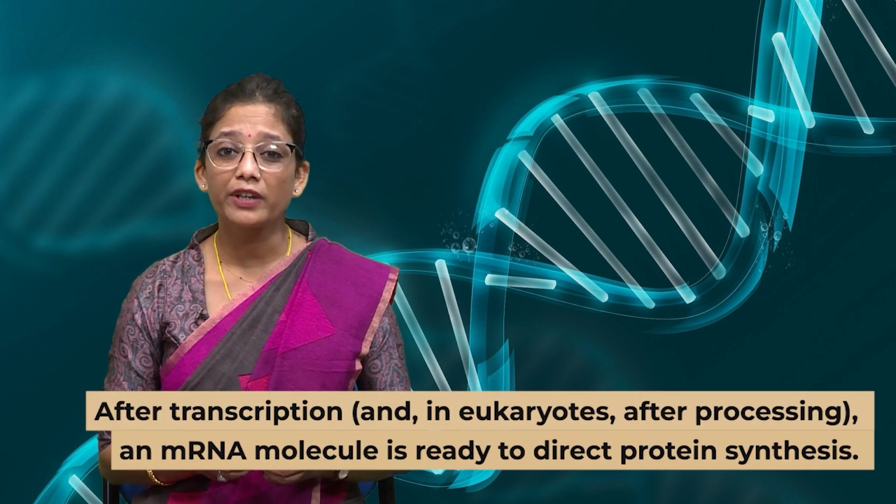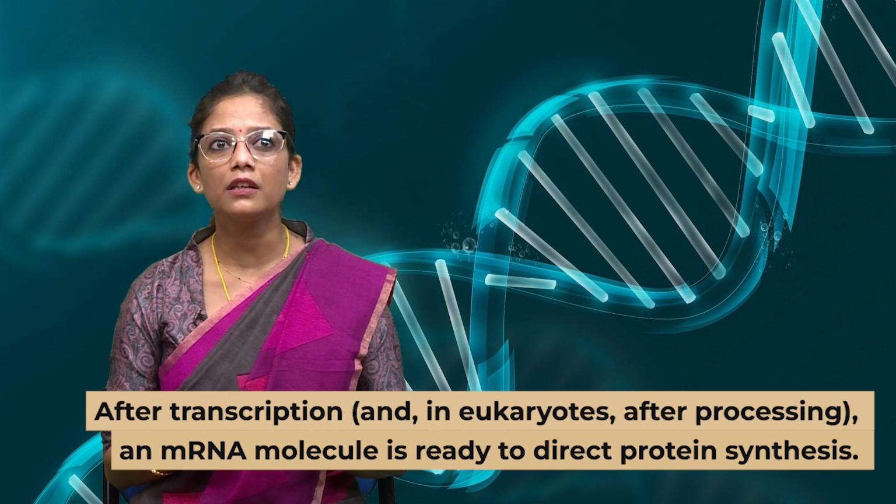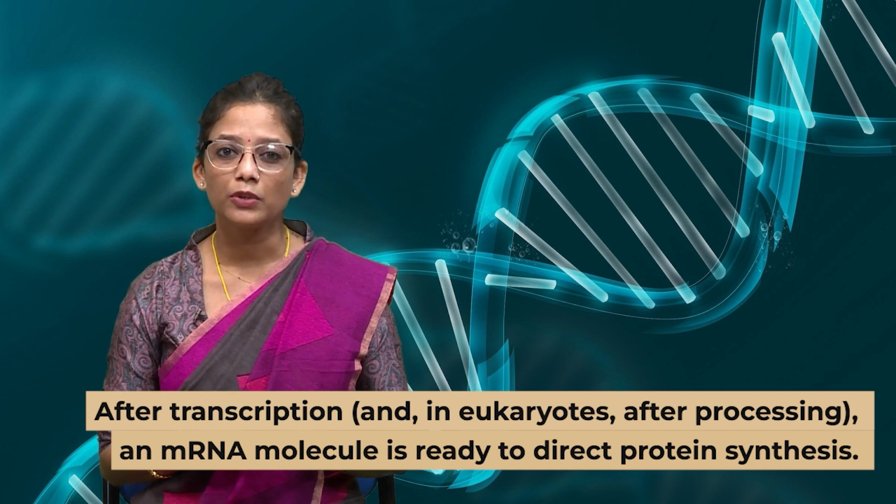In case of eukaryotes, there is processing of the mRNA. Why? Because in the eukaryotic genome, you have introns and exons. Introns are the non-coding areas, exons are the coding areas. So, when the mRNA is formed, it has both intron and exon areas.